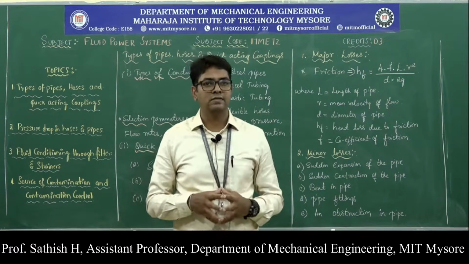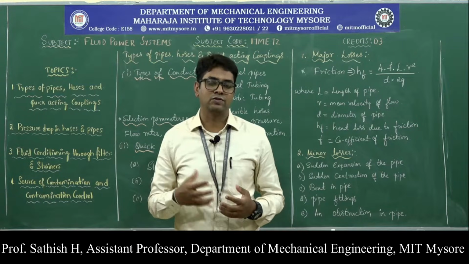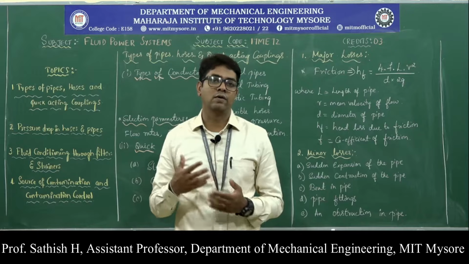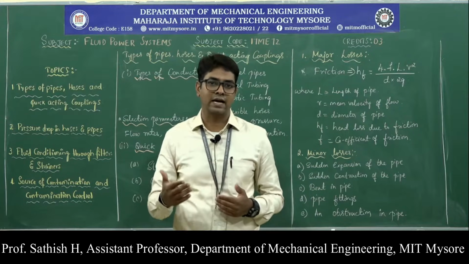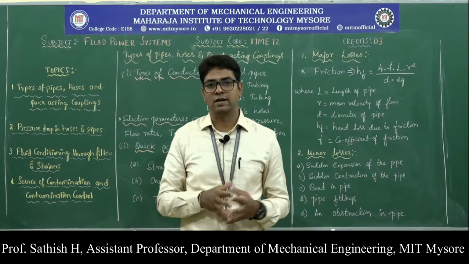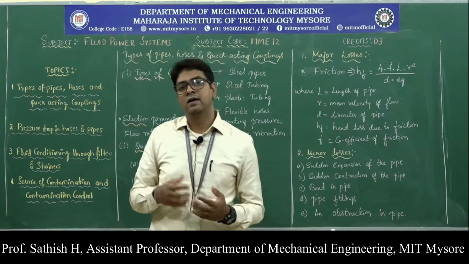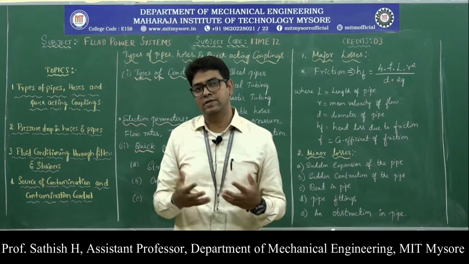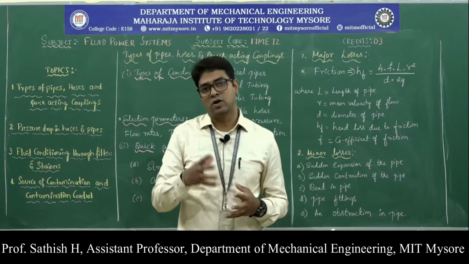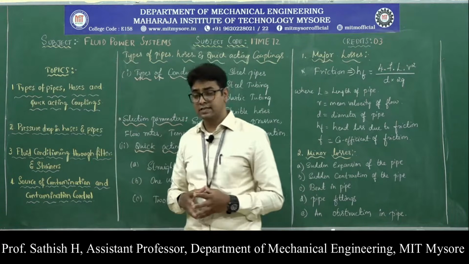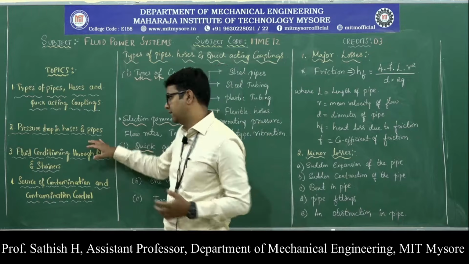Those losses are basically classified as major and minor losses. So under this heading we are going to discuss when this major loss happens, and what are the formulas that can be used to calculate the friction losses or the head losses, and then what we mean by minor losses, okay. So what are the conditions under which the minor losses can happen. All these concepts we are going to discuss under the second heading, that is pressure drop in hoses and pipes.